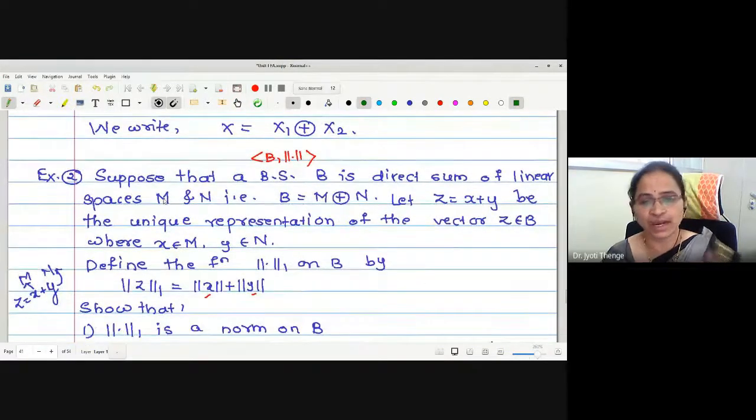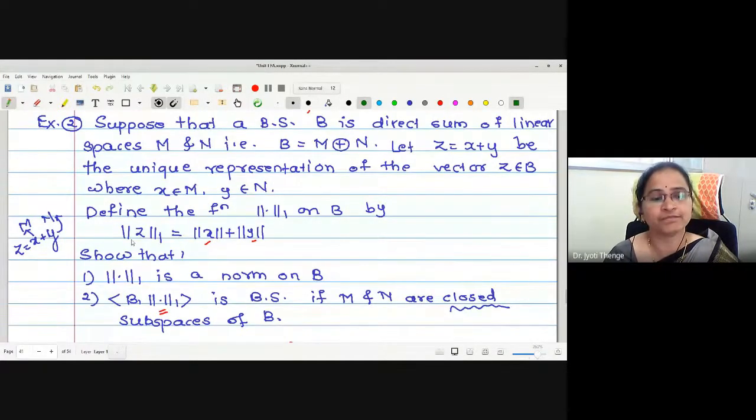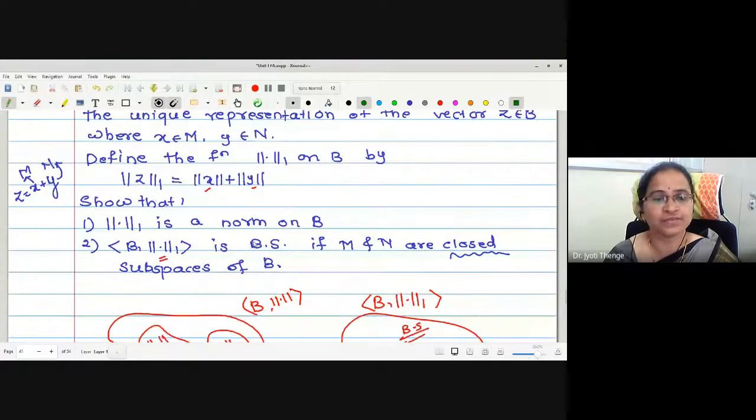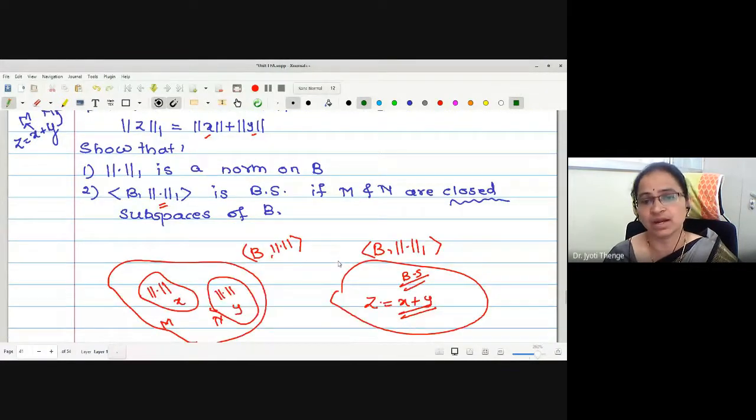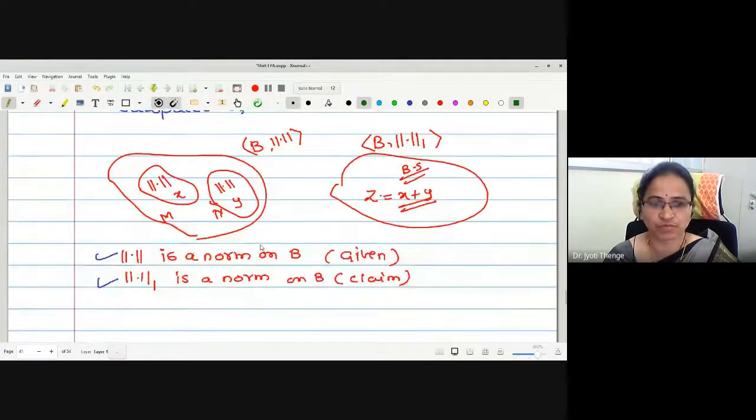Then we have proved that there is one norm defined on this direct sum of the two subspaces, defined by norm 1 of z is norm x plus norm y, and we have proved that this norm 1 is a norm and B with norm 1 is a Banach space if M and N are the closed subspaces of B, right?